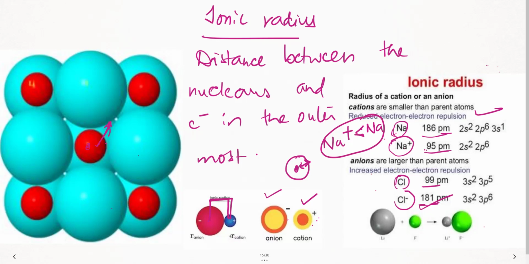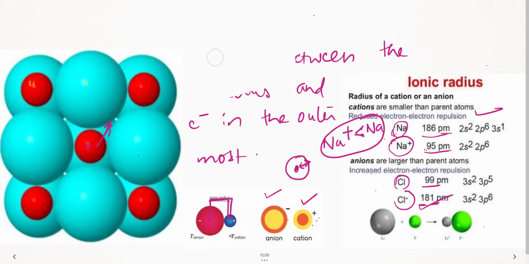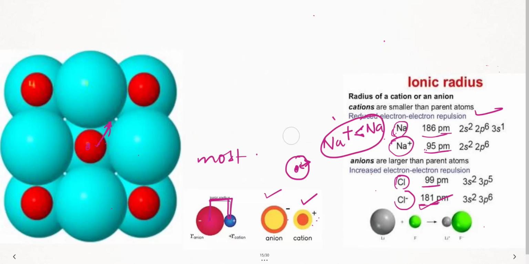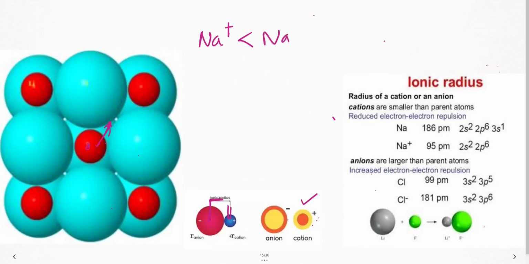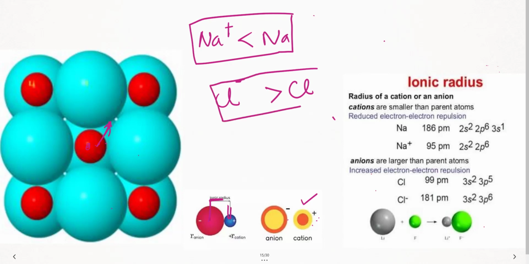So what should I remember in the first page? Let us erase everything and see. Ionic radius means the distance between the center of the nucleus and the outermost electron. First point. Second point I need to remember: the radius of a cation is always less than the parent atom. First concept. If I speak of the anion, the radius of the anion is greater than the parent atom. So this is the main difference. Done. Let us see the next page.